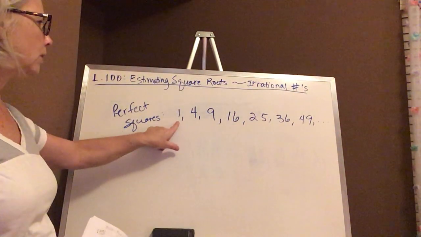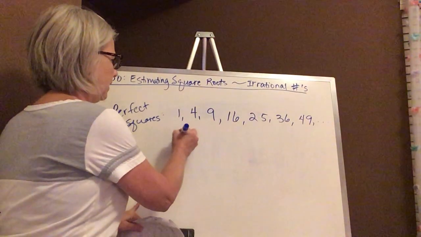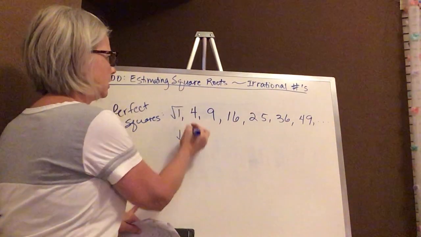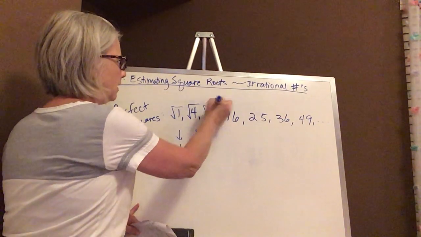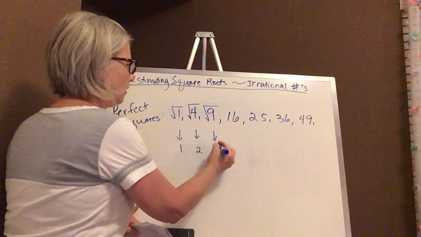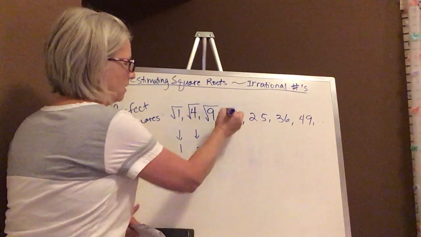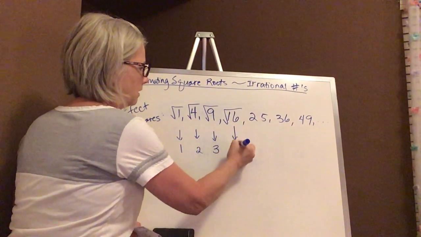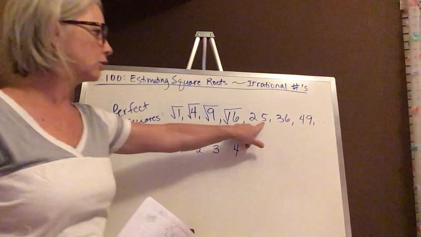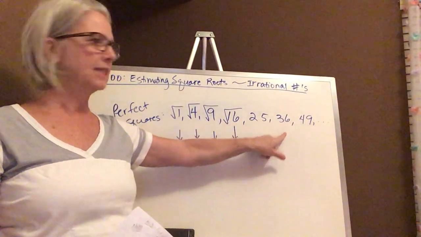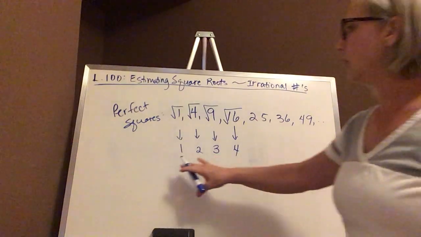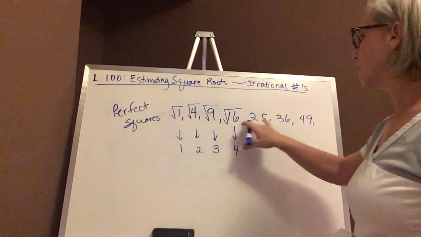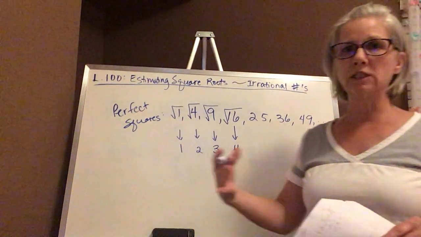Okay, but the square root of 1 would be 1. So if I put little square root signs over all of these, they give us a counting number. Okay, so it goes on and on and on. Square root of 25 is 5. The square root of 36 is 6. The square root of 49 is 7. So these go on and on and on. That means that these numbers I listed up here are called perfect squares.